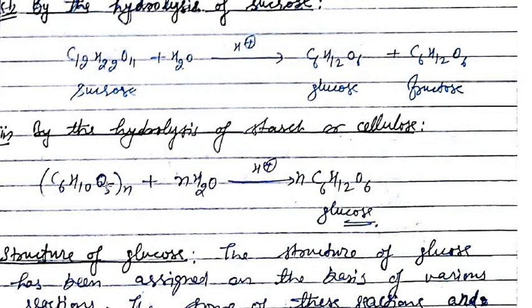This is the formula of starch or cellulose, (C6H10O5)n, plus nH2O, and in the presence of a small amount of acid, this will give many molecules of glucose. n means many molecules. Here n represents the number which is here. If there are 100 or 200 units here, then there will be 100 or 200 glucose molecules.